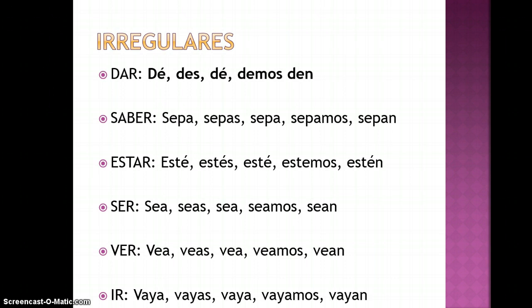The list of irregulars is short because the verbs dar, saber, estar, ser, and ir do not have yo forms that end in O. Therefore, we cannot follow the regular rules of formation.